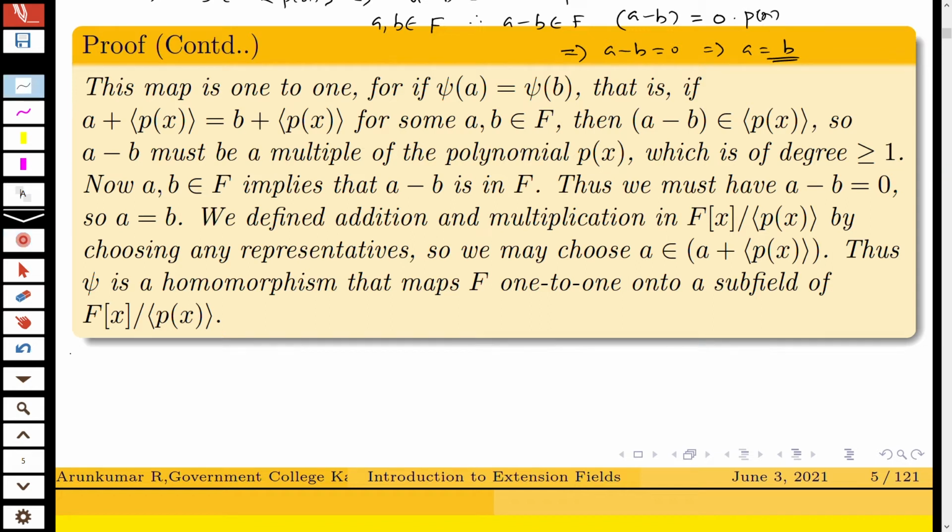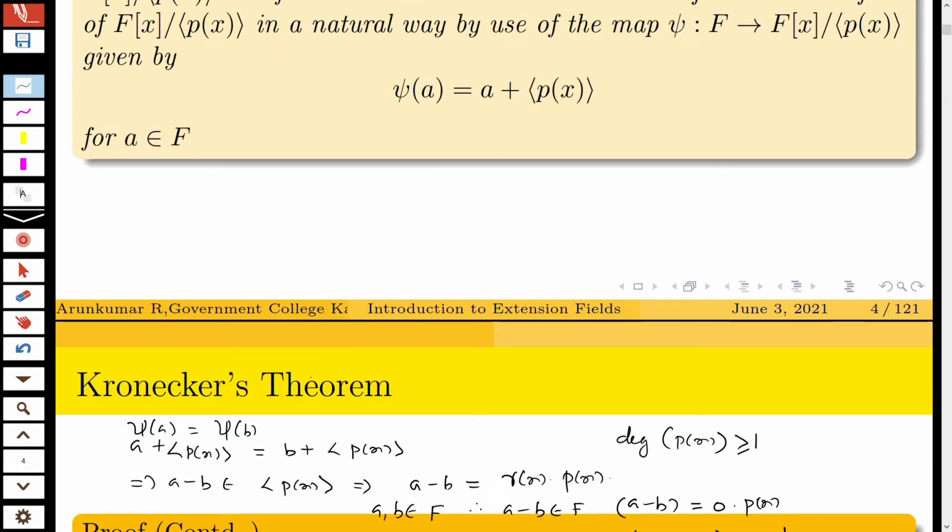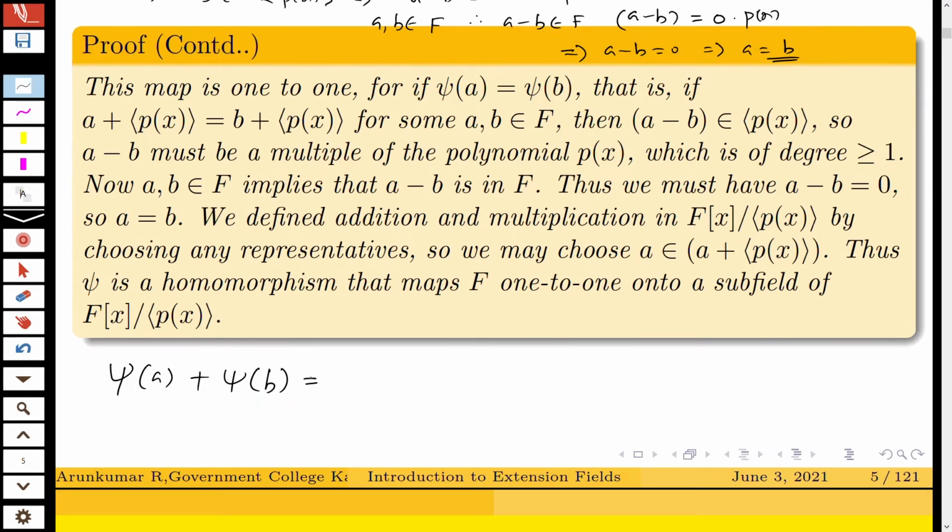for which you consider psi of a plus psi of b. This is equal to, by the definition, a plus ideal generated by p(x) plus b plus ideal generated by p(x).